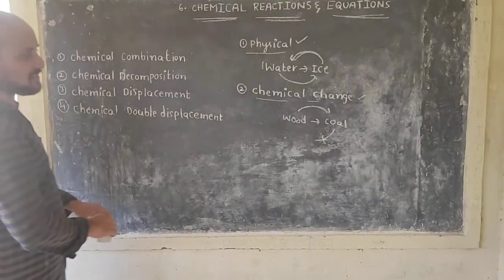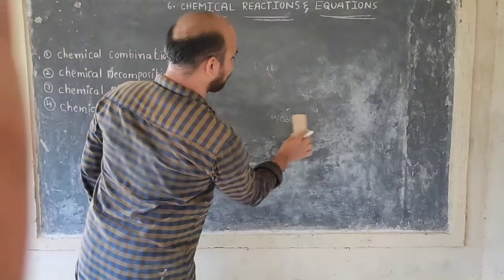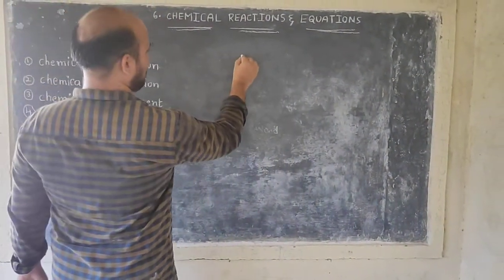Chemical reactions are represented with an arrow mark.